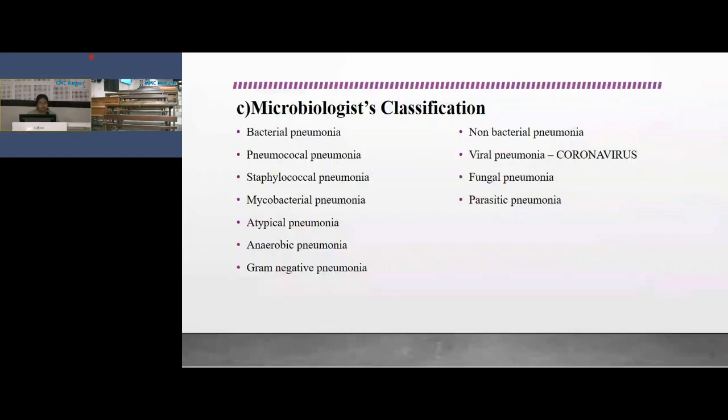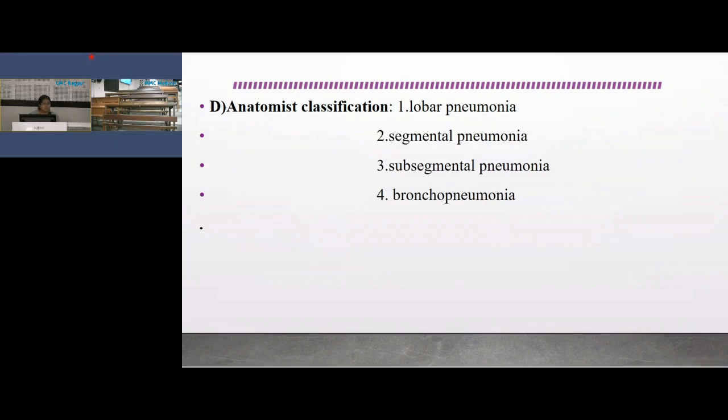And in non-bacterial pneumonia, that is viral pneumonia, the most common is coronavirus, and also there are H1N1 and parainfluenza virus, and fungal pneumonia and parasitic pneumonia. So these are also the etiological factors for community acquired pneumonia. The other is the anatomist classification, that is lobar pneumonia, segmental pneumonia, subsegmental pneumonia and bronchopneumonia.